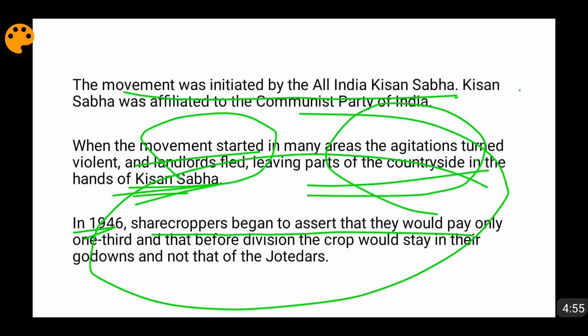Then, under the Tebhaga movement, the peasants, the sharecroppers and the Bhagadars said that whatever produce comes after the harvest will not be kept in the godowns of the jotedars. First it will be kept in the godowns of the bhagadar only. Previously, friends, whatever was produced went to the godowns of the jotedar, and then the jotedar gave 50% to the peasants. Now they said that the harvest will first go to the place of the sharecropper or the bhagadar, and from there 33.33% will be paid to the jotedar. So this demand also came forward.